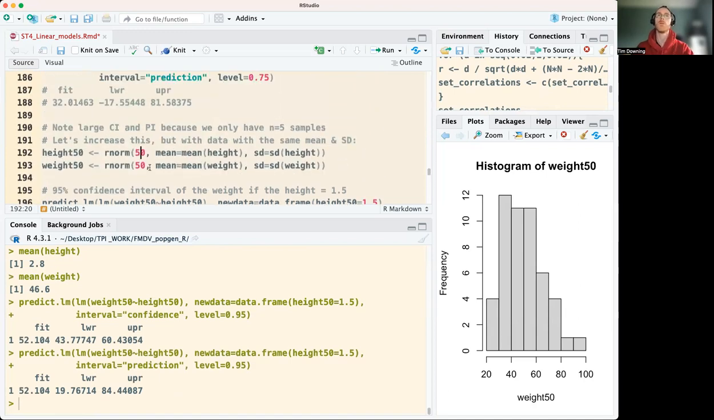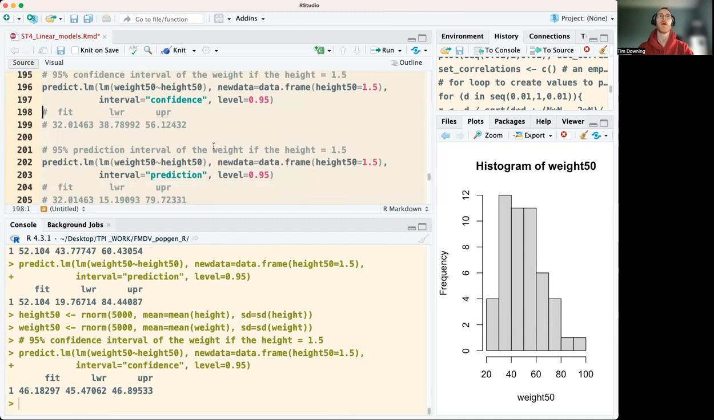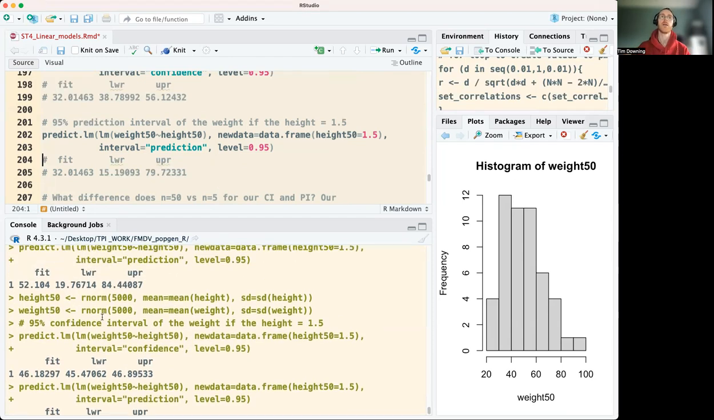If we change this to 5,000 and just repeat this, we see our confidence interval is now narrower again. It's 45.5 to 46.9. Our prediction interval, as you'll guess, is also narrow, but not as narrow. And that's because it's affected by the underlying heterogeneity of the data itself.